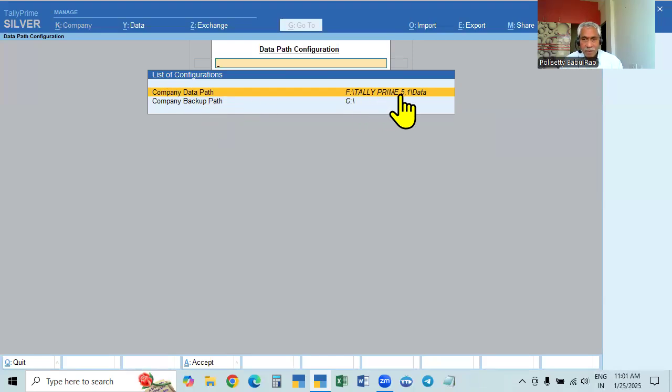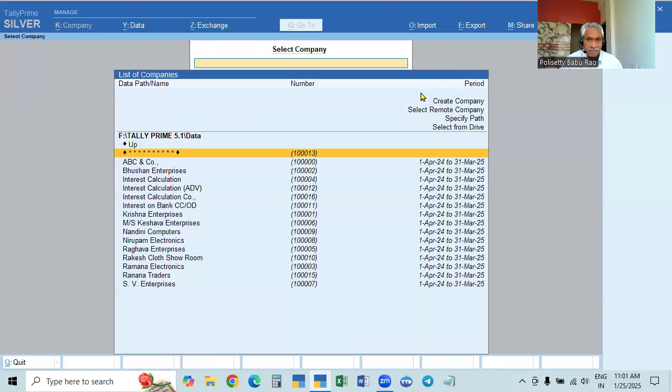So F drive, Tally Prime 5.1 data. This is the thing. When you download this software, that is Tally Prime, it will be stored in one place.